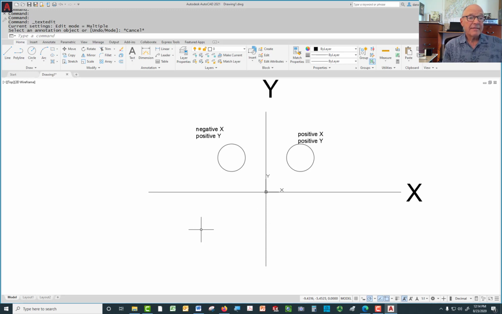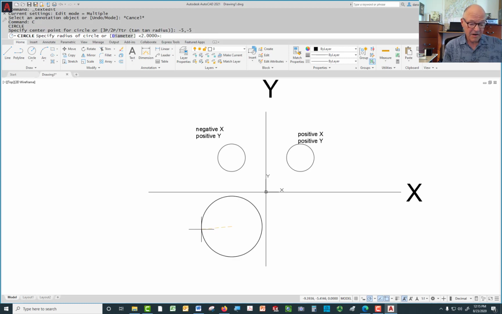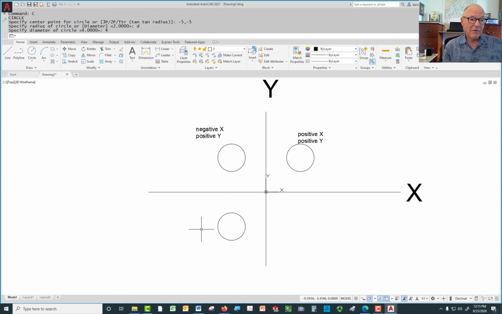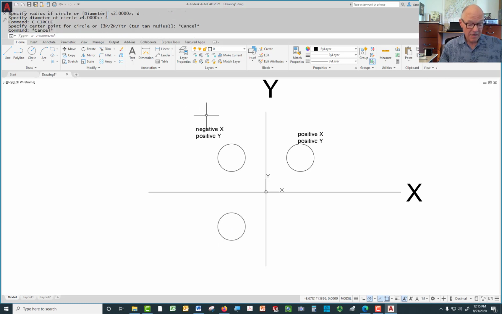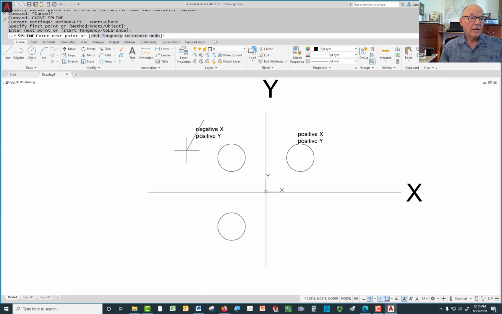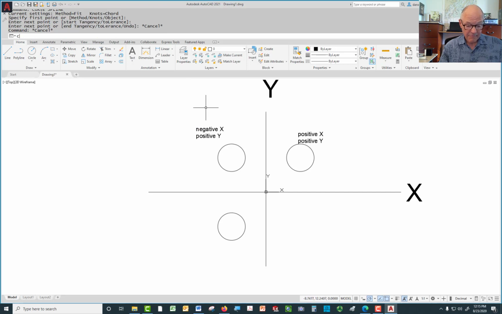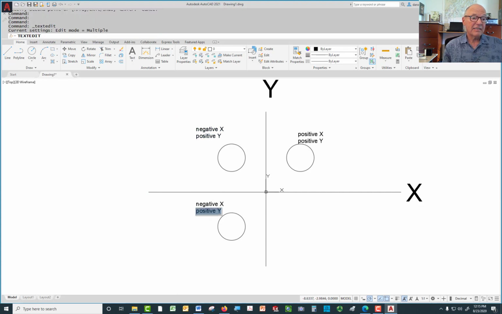So now we draw another circle at negative 5, negative 5. We're going to have a negative 5 in the x direction and a negative 5 in the y direction. Comes down here. I'll type a D, make that one 4. And just because I'm being lazy, I will copy. Here we go. I'll copy those elements down here. And down here, we have a negative x, but we also have a negative y.